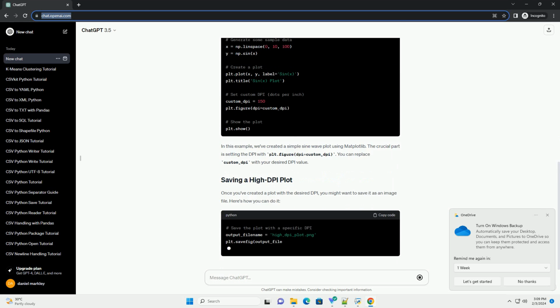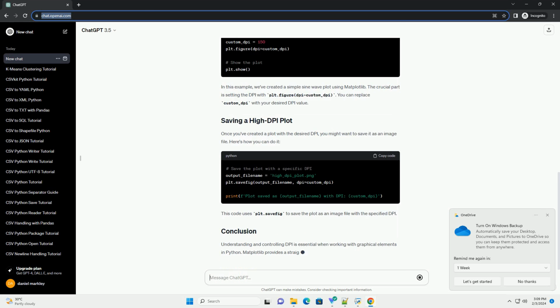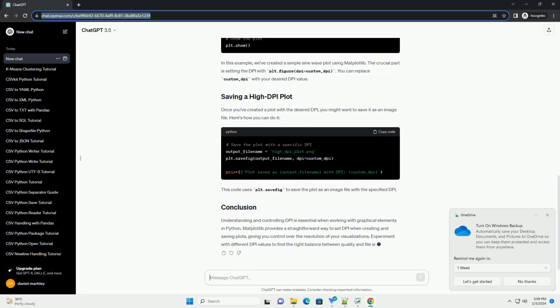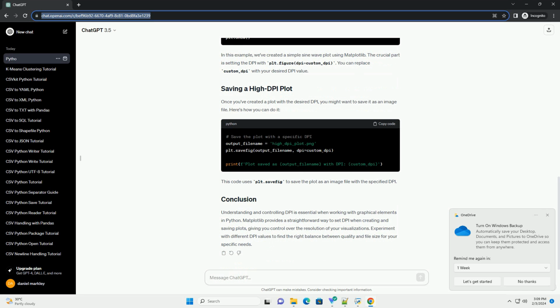Before we begin, make sure you have the Matplotlib library installed. You can install it using pip. DPI refers to the number of dots, or pixels, per inch in an image or printed document. Higher DPI values result in finer details and higher quality, but they also lead to larger file sizes. In Python, DPI is particularly important when creating and saving plots, as it determines the resolution of the saved image.